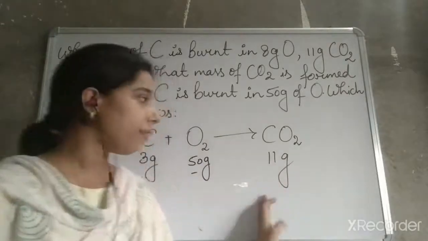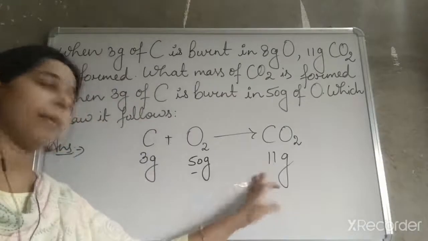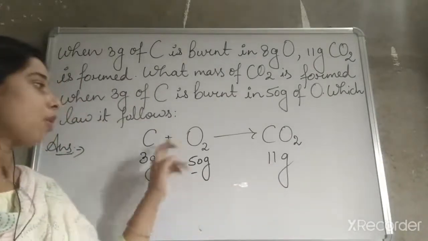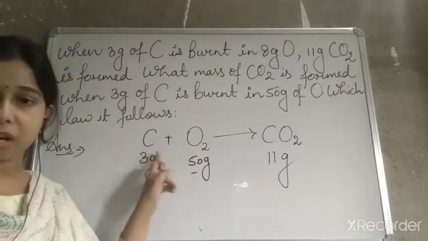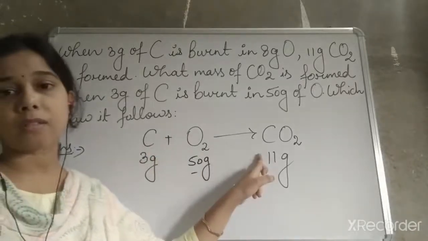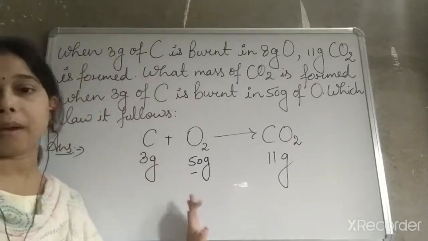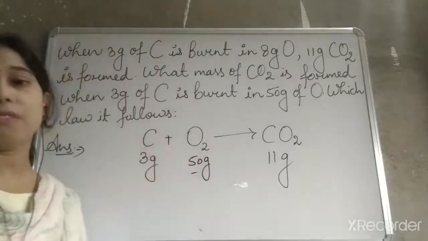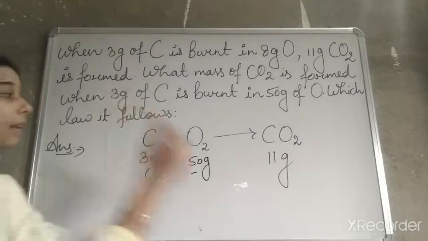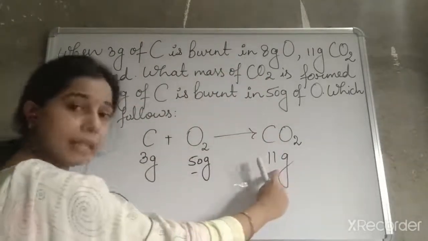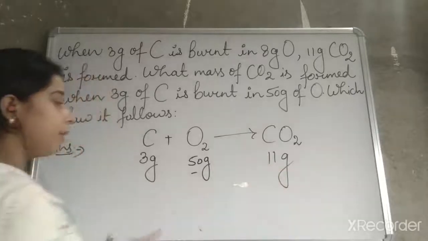It means every time the formation of the carbon dioxide will be 11 gram, because the combination of oxygen to that of the carbon to form carbon dioxide is 3:8. So 3 gram of carbon will combine with 8 gram of oxygen. So we can say that the mass of the carbon dioxide which is formed is 11 gram only.